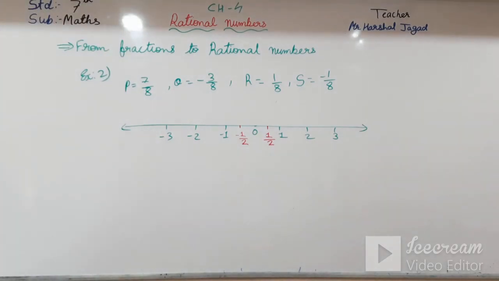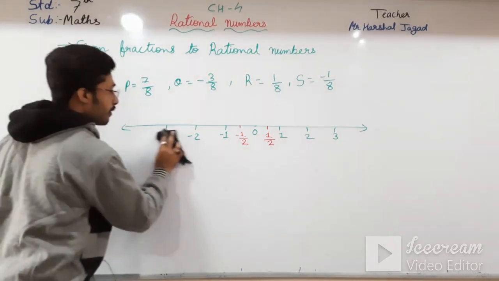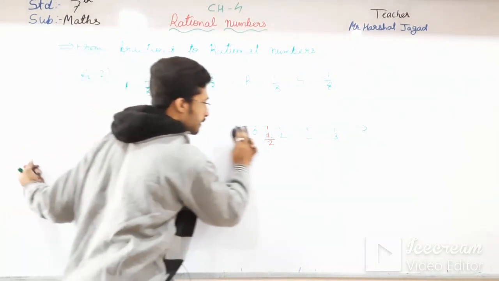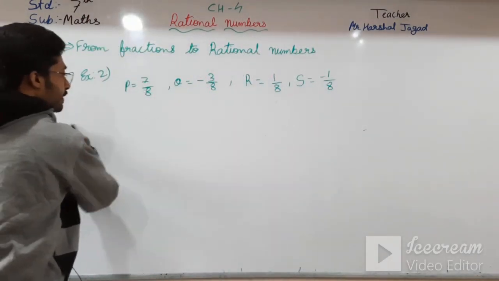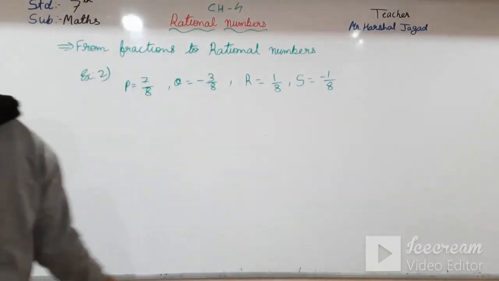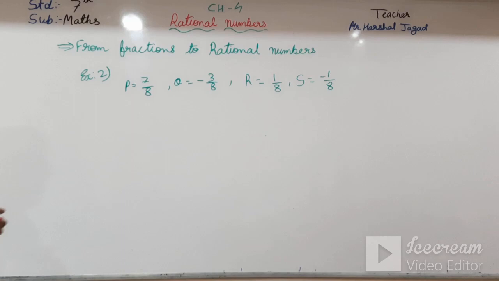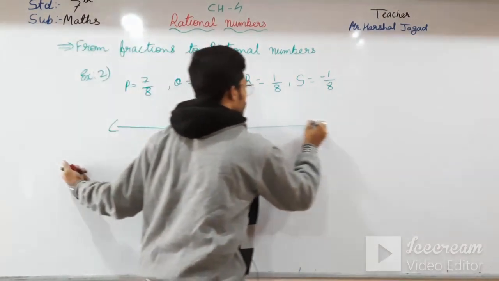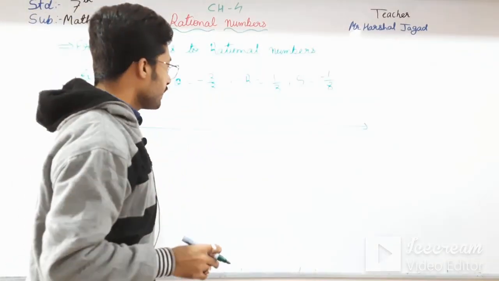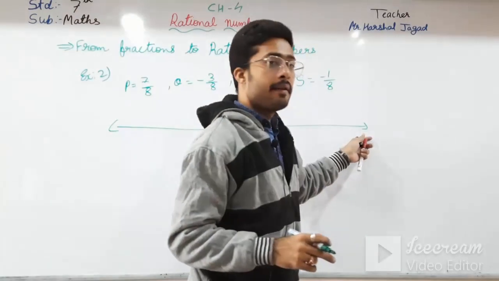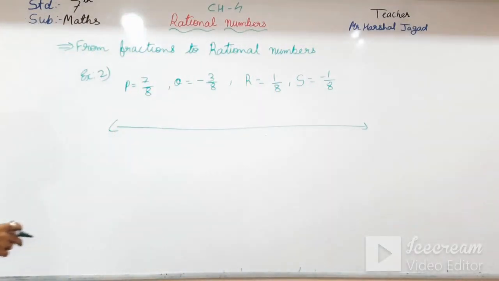So what we have to do over here is make a big number line, or I am just making it in this only. So you can see here, these are proper fractions. All these are proper fractions. They will all lie in between -1, 0 and 1. They will all lie over there.